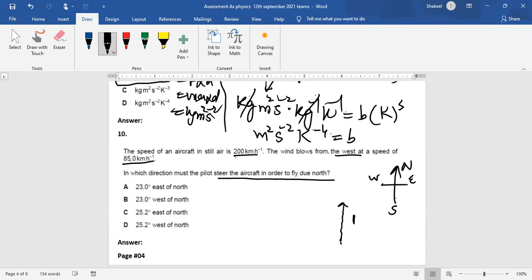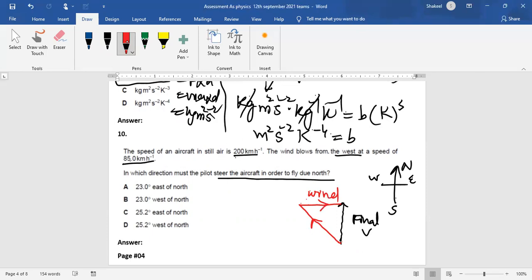So this will be the final velocity. And then the wind is blowing from west like this. So this is wind. Of course, the aeroplane should be moving towards northwest if it has to finally move towards north, because the wind then will take it towards north.